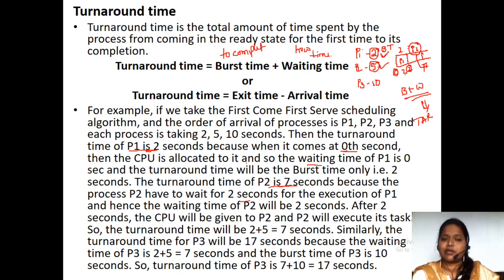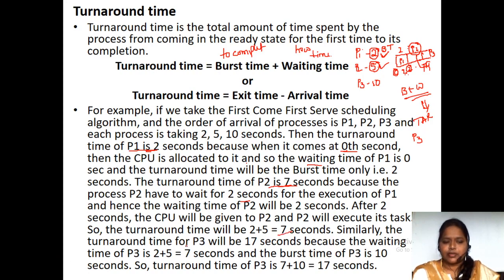Because process P1 needs 2 milliseconds of time in order to complete its task. So 5 plus 2 is equal to 7 milliseconds. And now if you take process P3, at 7 milliseconds P2 needs the time, and here process P1 needs 2, 7 plus 2, 9 milliseconds. Fine. And when it comes to process P3, after 2 milliseconds the CPU will be going to, and its turnaround time will be 7 milliseconds.